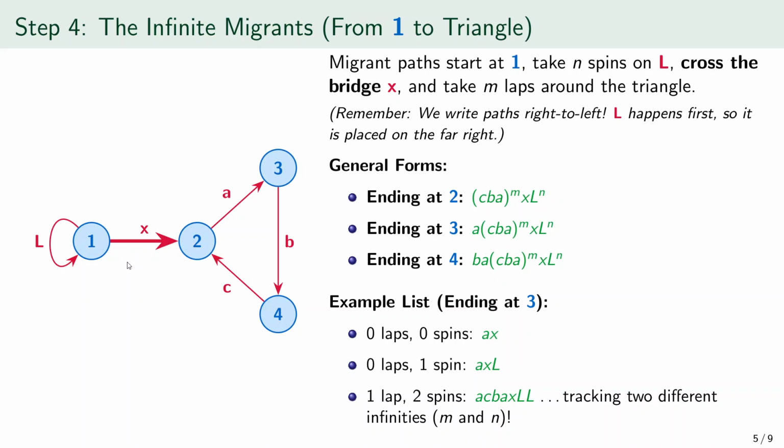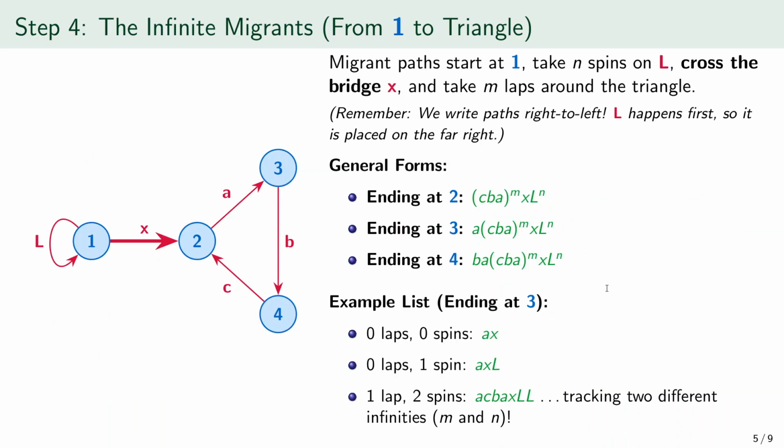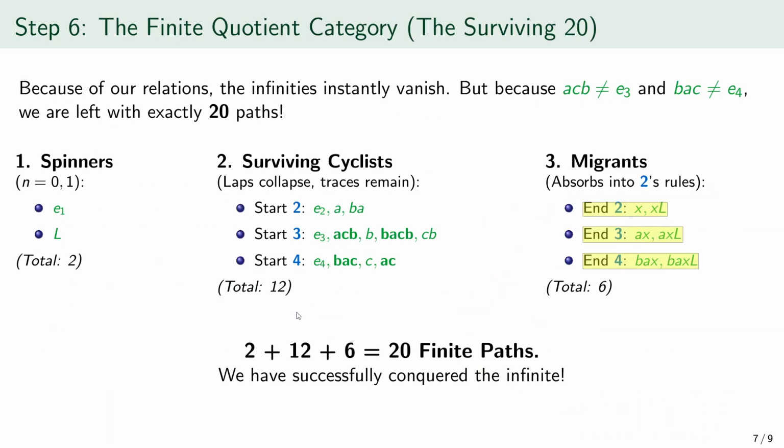Read right to left, AX means first X from 1 to 2, then A from 2 to 3, and AXL means first L, then X, then A. Ending at 4, the survivors are BAX and BAXL. Read right to left, BAX means first X, then A, then B, and BAXL means first L, then X, then A, then B. These migrants contribute 6 paths. So the count is 2 plus 12 plus 6, which equals 20 finite paths. Infinity has now been brought under control.